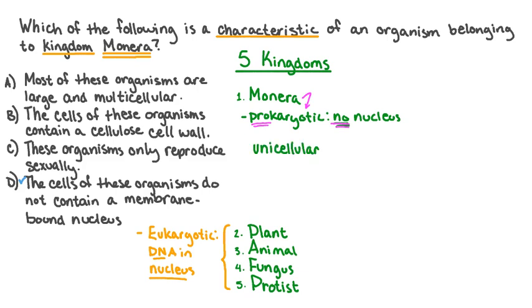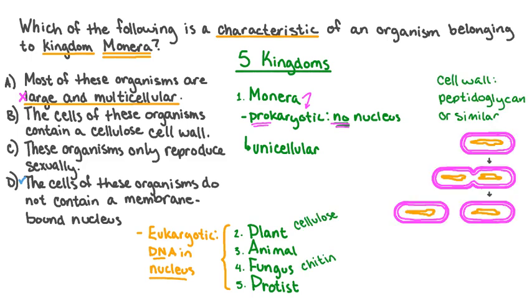All prokaryotic organisms are unicellular, although some join together to form strands or colonies. This rules out the answer choice that says these organisms are large and multicellular. The cell walls of Monerans are made of peptidoglycan or other similar molecules. The cell walls of plant cells are made of cellulose, and the cell walls of fungal cells are made of chitin. So we know that organisms belonging to kingdom Monera do not possess a cellulose cell wall.